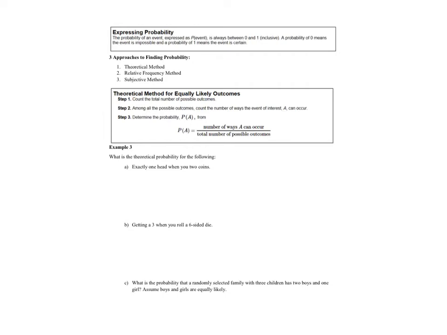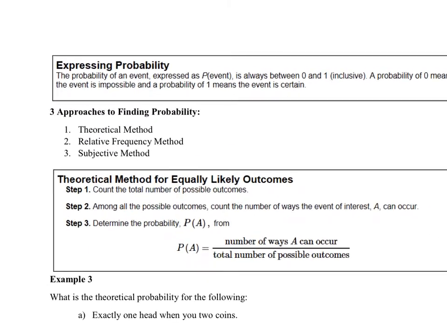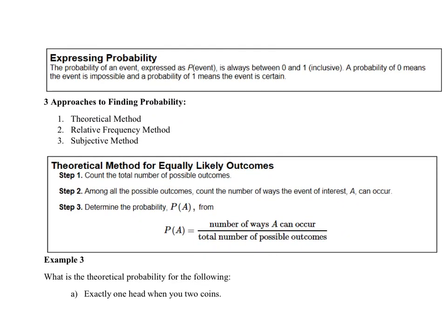Notice in the last example, this brings up two of the biggest rules in probability. The probability of an event, which we write as P of some event, is always between 0 and 1, inclusive. What that means is that if it's 0, it never occurs, and if it's 1, it always occurs.